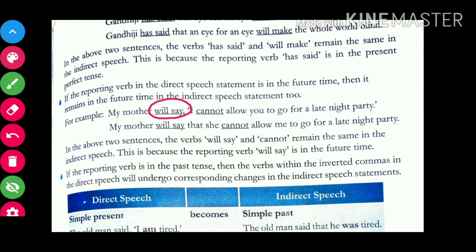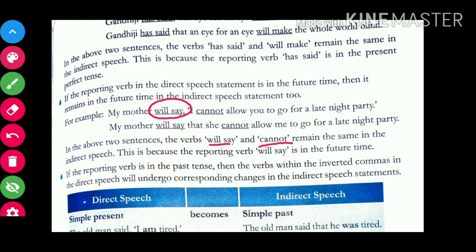अगर हमारा reporting verb future tense में है, तो there will be no change in reporting speech. जब हम उसे indirect speech में convert करेंगे, there will be no change. Okay. In the above two sentences, the verbs will say and cannot remain the same in the indirect speech.